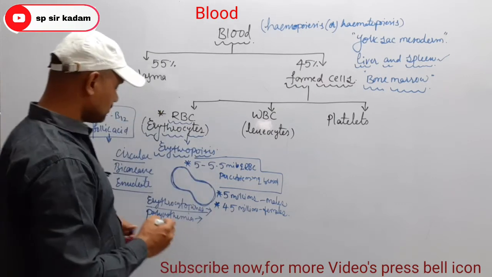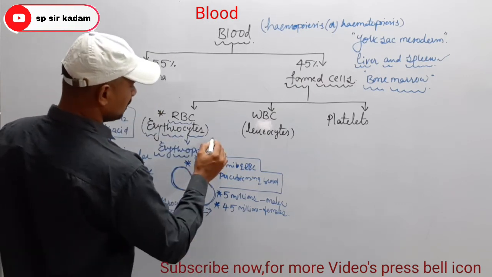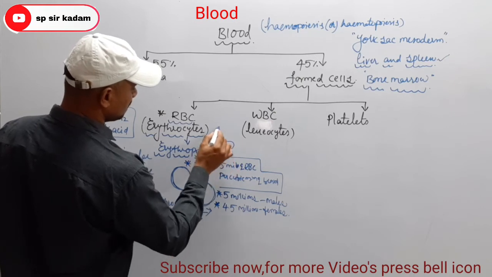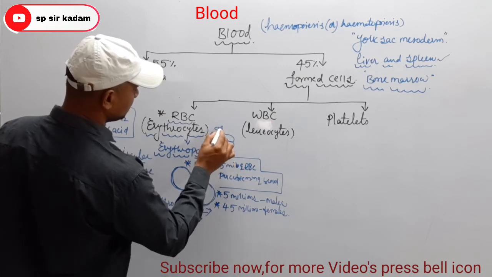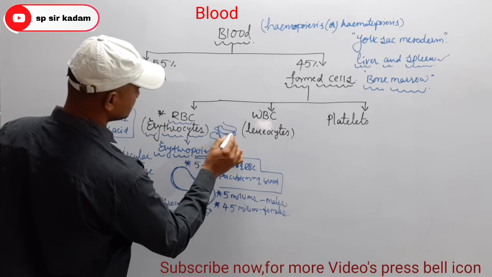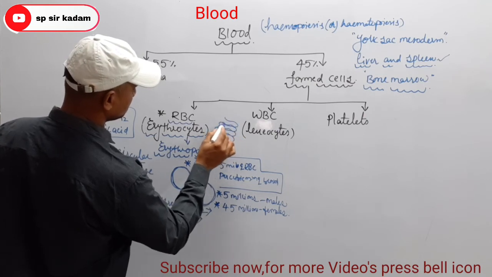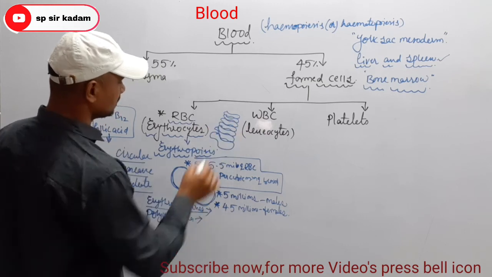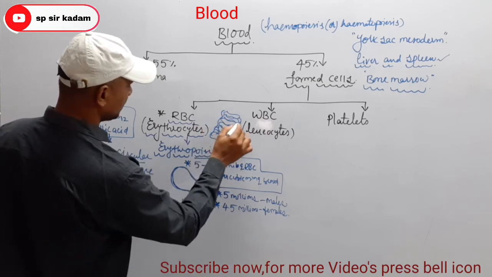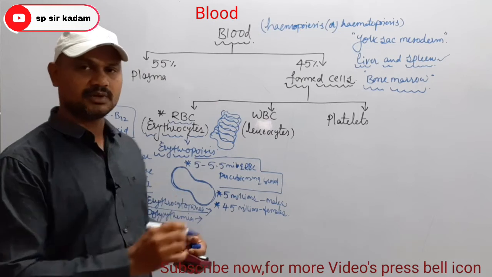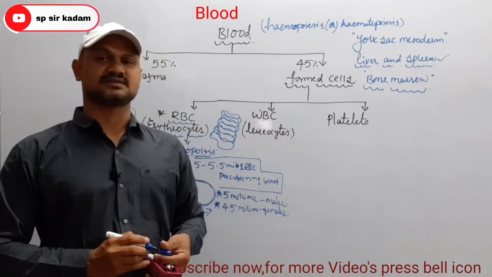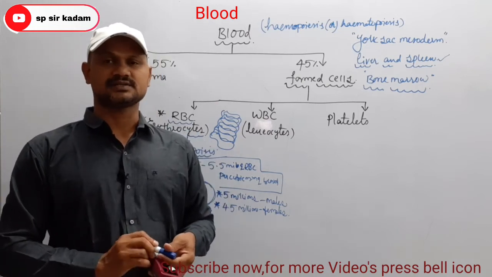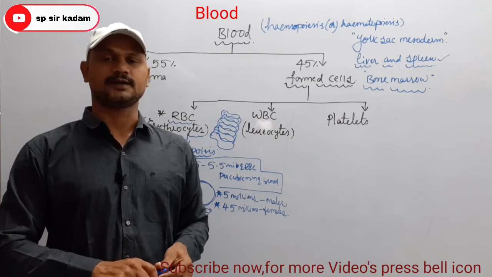And sometimes what happened? These RBCs are arranged like one above the other in the form of coins, like this type. RBCs are arranged one above the other in the form of coins. That phenomenon is known as what? Rouleaux. Remember, this point is also very important.